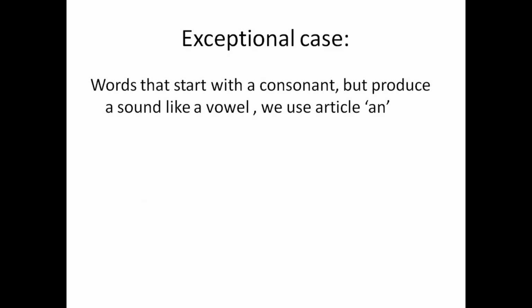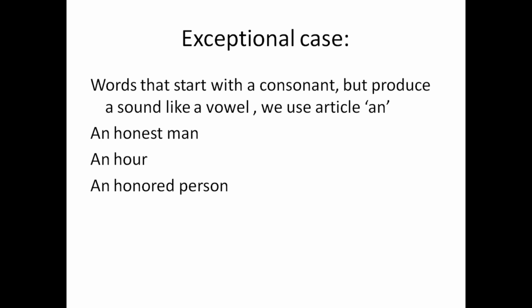Next, an important exceptional case: words that start with a consonant but produce a sound like a vowel, we will use the article an. An honest man, an hour, an honored person, an MP, an SP. You can observe these examples.